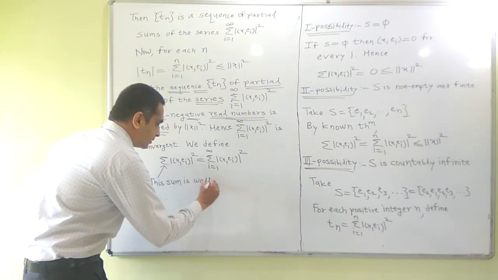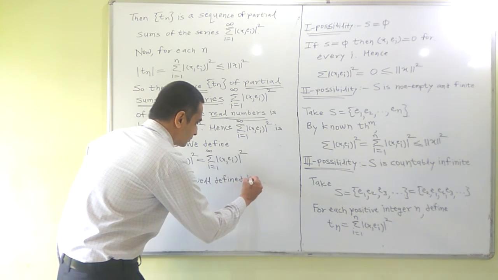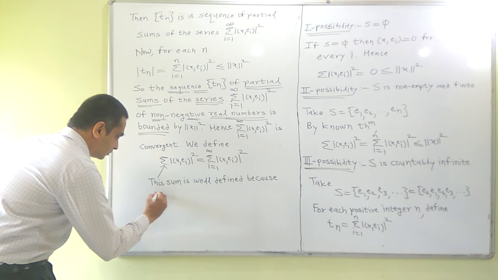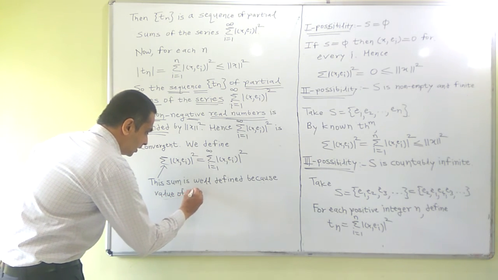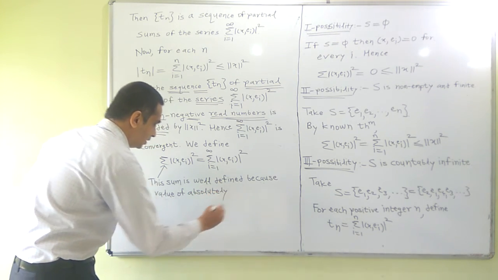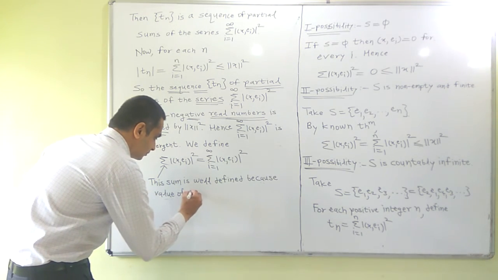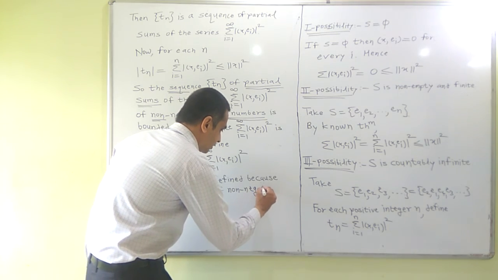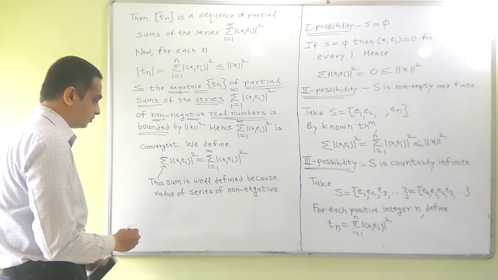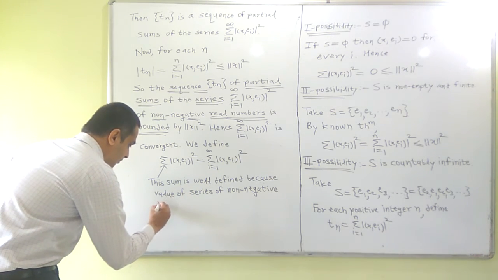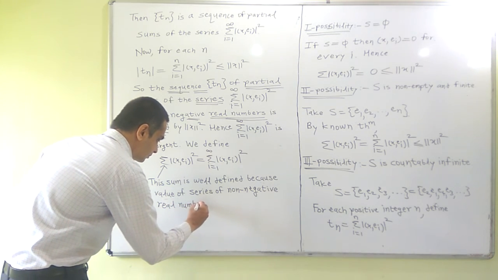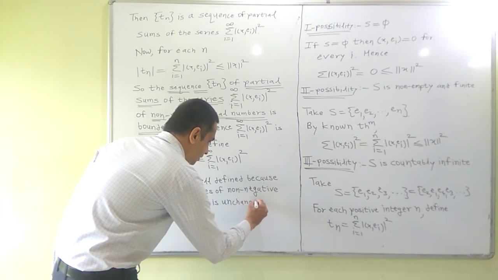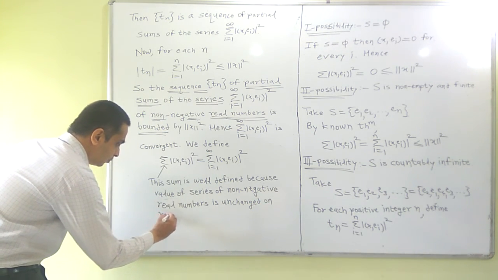So the sum is well defined because the series is absolutely convergent: the value of a series of non-negative real numbers is unchanged on rearrangement, provided it is convergent.